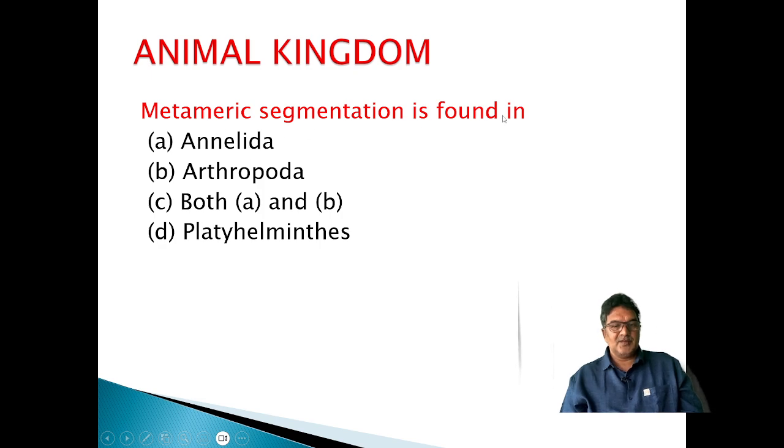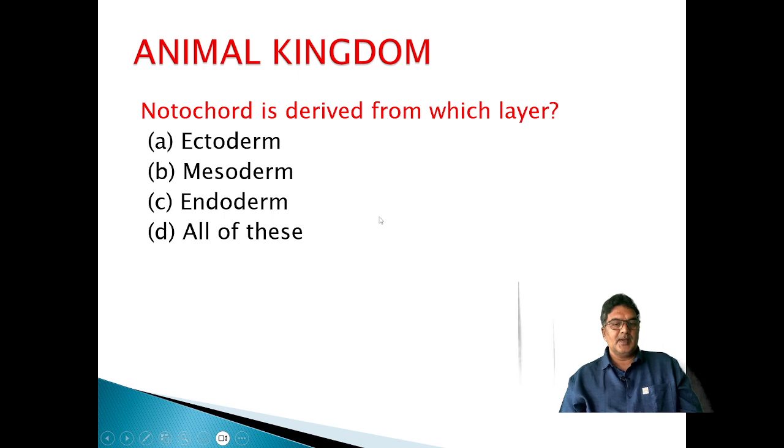Metameric segmentation is found in Annelida, Arthropoda, and phylum Chordata. This is a very regularly asked question in previous years in NEET: Annelida, Arthropoda, and Chordata. So here the answer is both A and B. Notochord is derived from which layer? Notochord is derived from mesoderm.